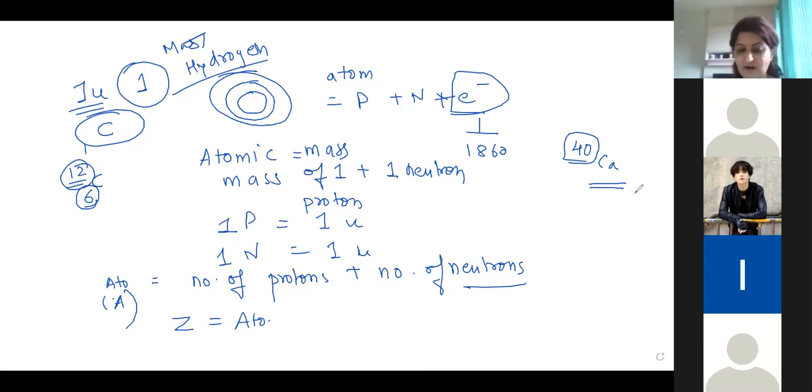U means unified mass. For you, as a student, you are just going to understand the definition of AMU. Simple.